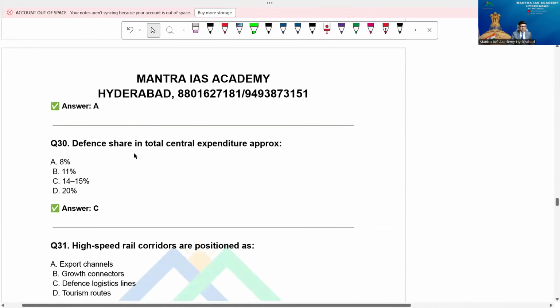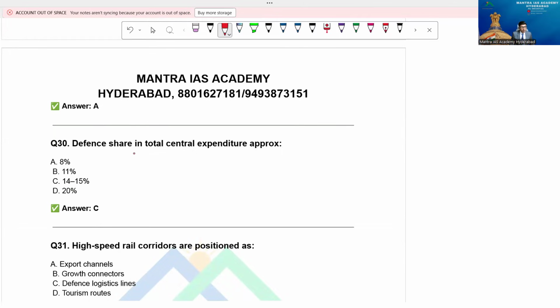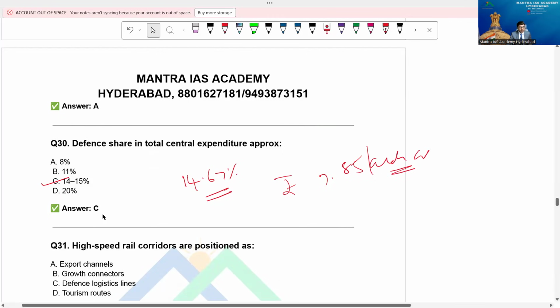Next, beta, defense share, very important. Defense share in total central expenditure approximately, yes, I told you already, just previously I have mentioned that also. 14 to 15 percentage, it's 2 percentage of GDP I mentioned, my friends. Even if you want to take exactly, 14 to 15 is nothing but 14.67 percentage strictly, right? And it is not a small amount: 7.85 lakh crore, remember. This is definitely a chance of asking this question.